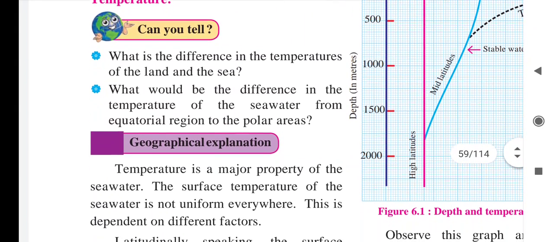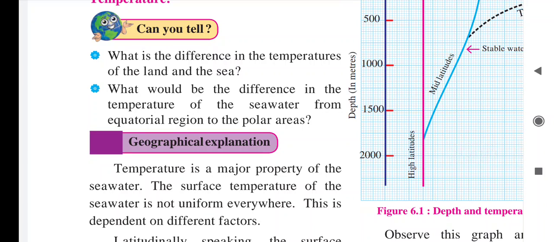Now we will see what is the difference in the temperature of the land and the sea. If we are talking about the temperature of the land, we know that land quickly becomes hot, and to cool down also, land requires less time. As the sun rises, after some time the land will be hot, the temperature on the land will increase, and as the sun sets, the land will quickly cool also.